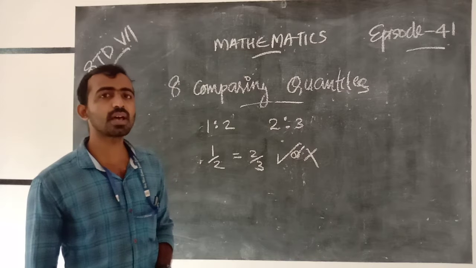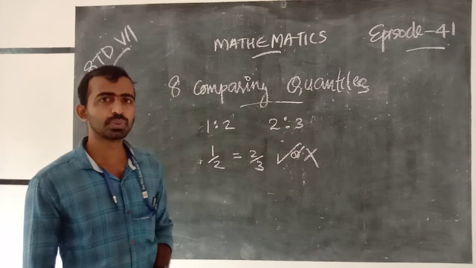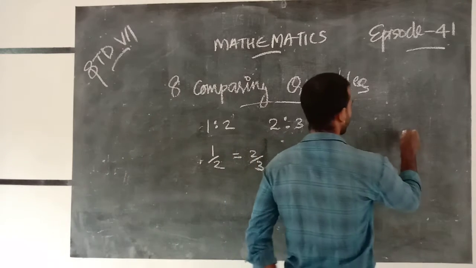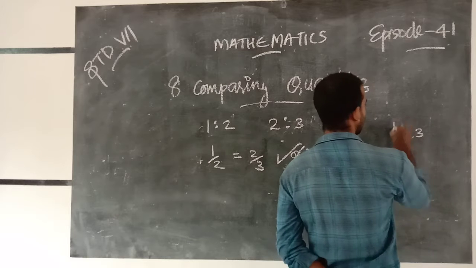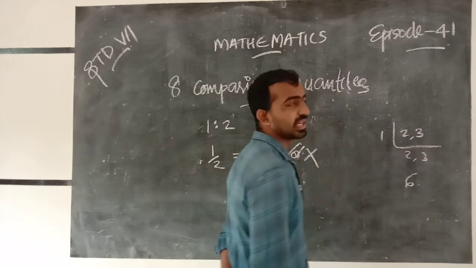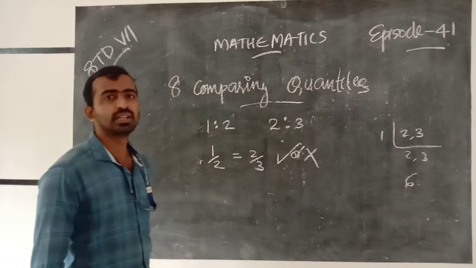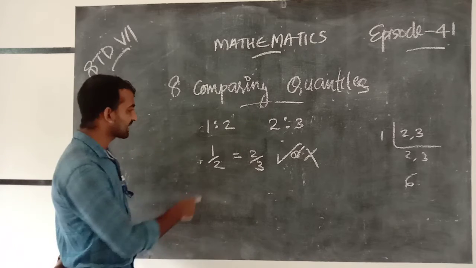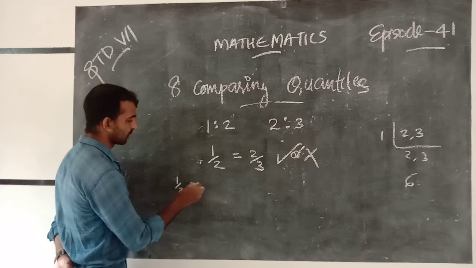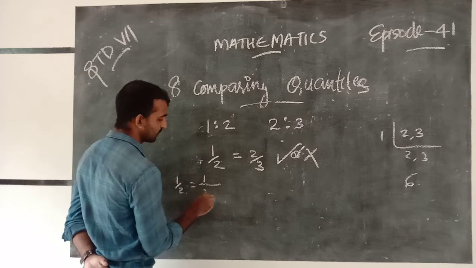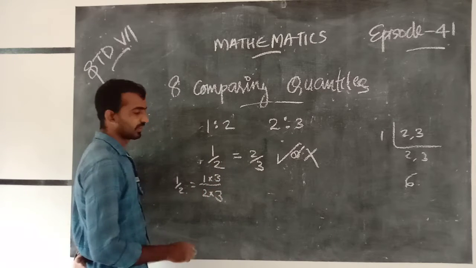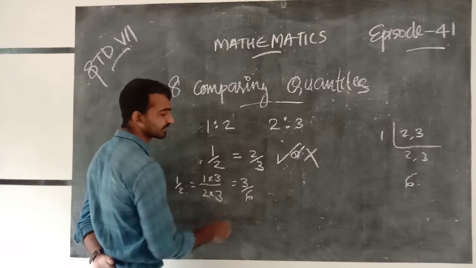Here the denominators are 2 and 3. So the LCM is 2, 3, we get 1, 2, 3, that is 6. The LCM is 6. We convert this into sixths. 1/2 equals 1 into 3 over 2 into 3. We get 3/6.